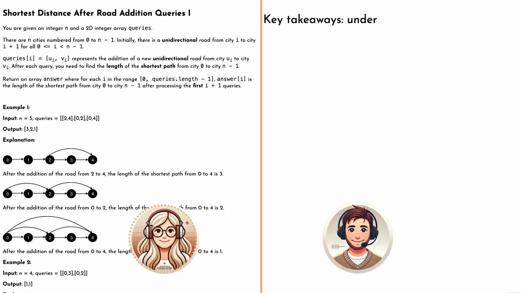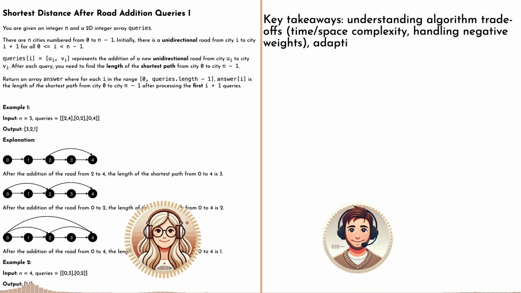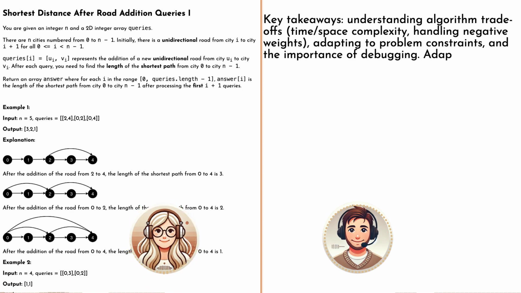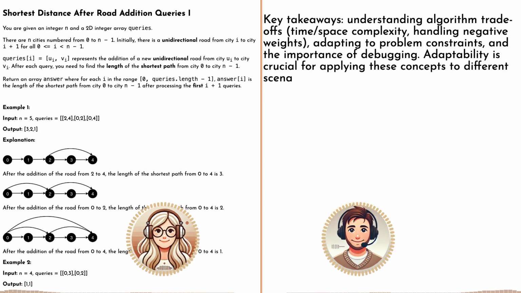Awesome advice. So we've covered a ton of ground here, from brute force to Dijkstra's to topological sorting and dynamic programming. What's the biggest takeaway for you from all of this? For me, it's really driven home the point that we've got to be adaptable. The map's always changing, so our algorithms need to keep up. Absolutely. It's not enough to just know one algorithm. We've got to have the right tool for the job.